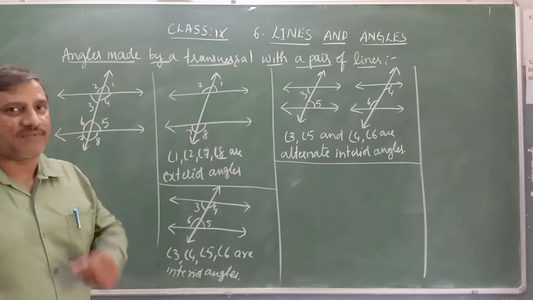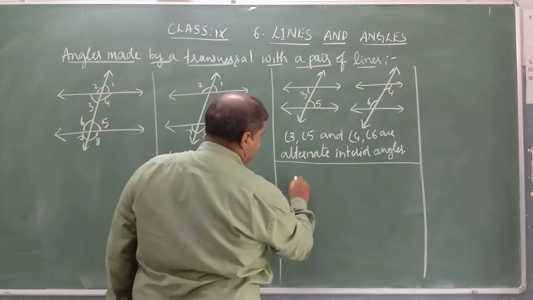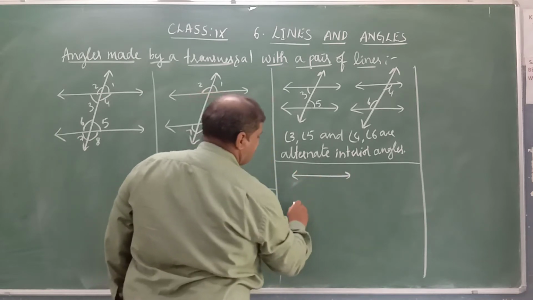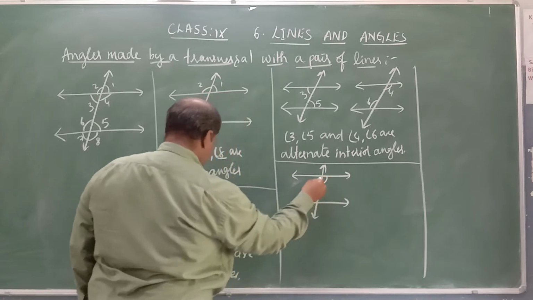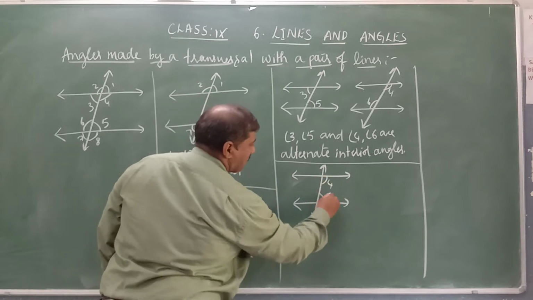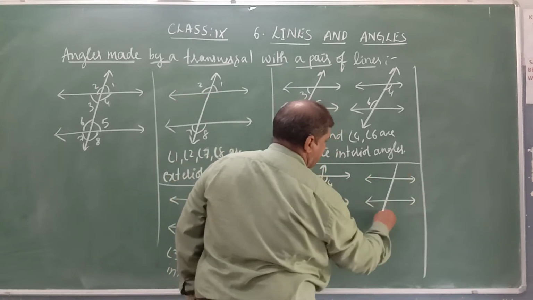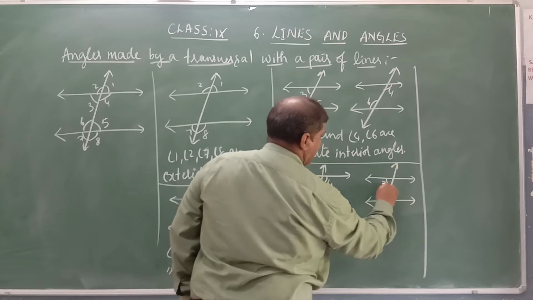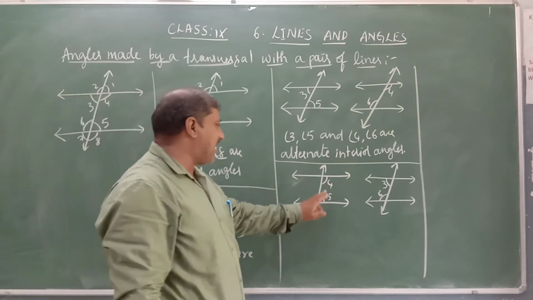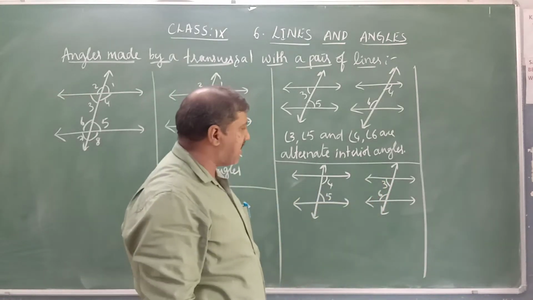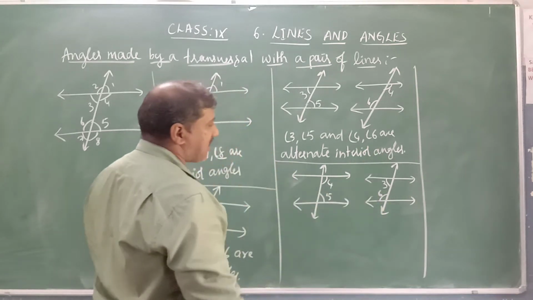Angles on the same side of the transversal. If you see this figure, this is angle 4 and this is angle 5. See the next figure. Here we have different figures. Now it is angle 3 and it is angle 6. If you observe, angle 4 and angle 5 are interior angles on the same side of the transversal. Angle 3 and angle 6 are also interior angles on the same side of the transversal.